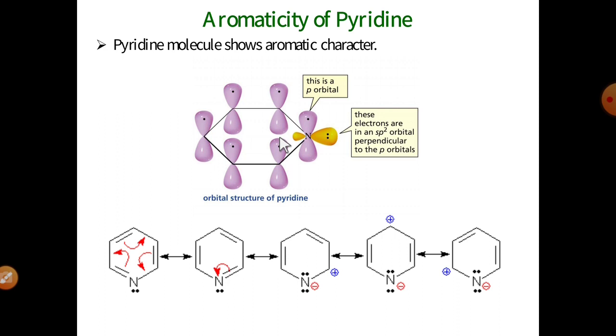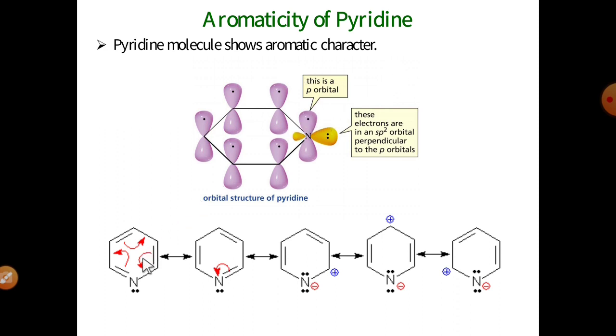Similarly, similar to benzene molecule, the structure of pyridine is cyclic and planar. Also, it has effective delocalization. Also, it obeys Hückel's rule for aromaticity. Means there are 3 pi bonds, means total 6 pi electrons. 4n plus 2 pi electron rule. N is equal to 1, means 4 into 1 plus 2, total 6 electrons, and the 6 electrons are present in this pyridine molecule apart from the electron pair of this heteroatom nitrogen. So this pyridine molecule shows aromatic character.